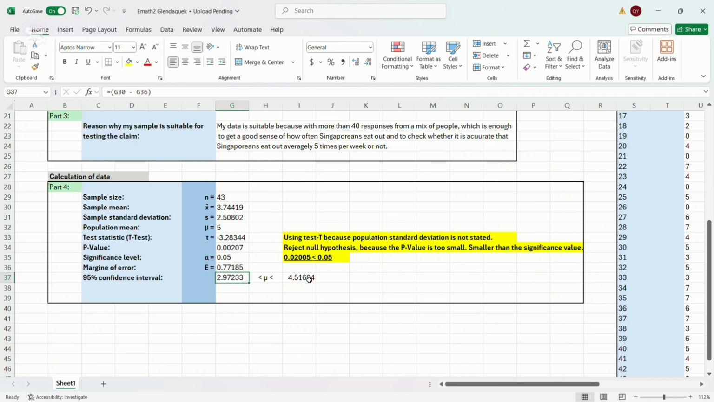And how we get 2.97233 is we take the sample mean minus the margin of error. And how we get 4.51604 is we take the sample mean plus the margin of error.